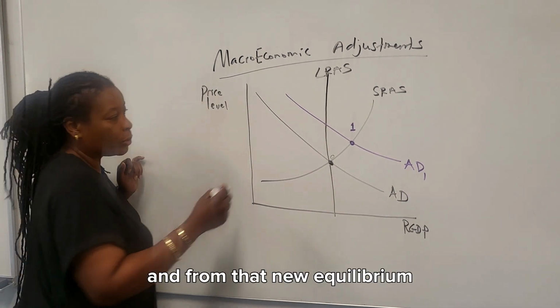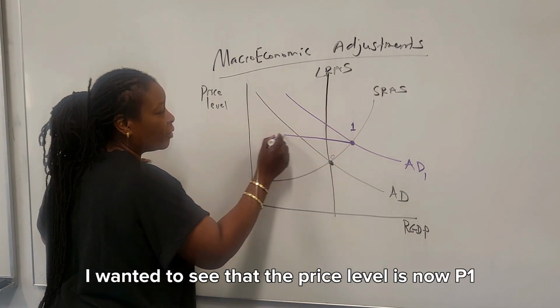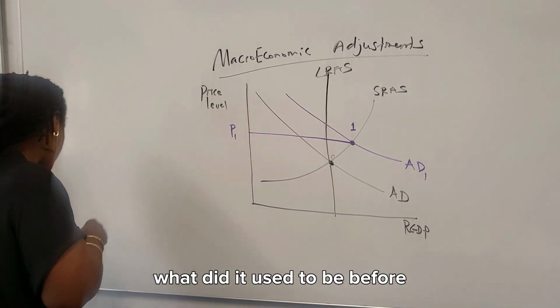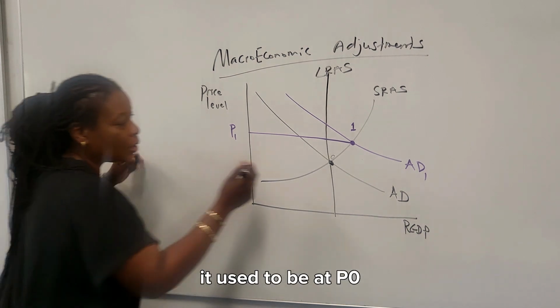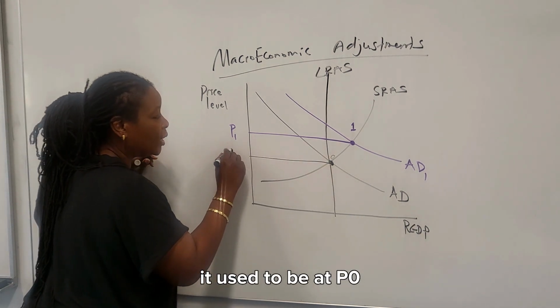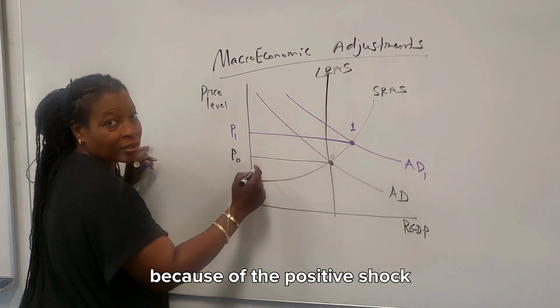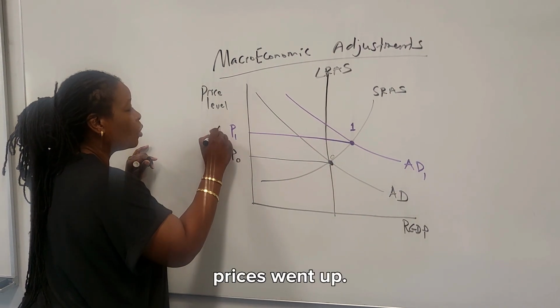And from that new equilibrium, I want you to see that the price level is now P1. What did it used to be before? It used to be at P0. So what happened to prices because of the positive shock? Prices went up.